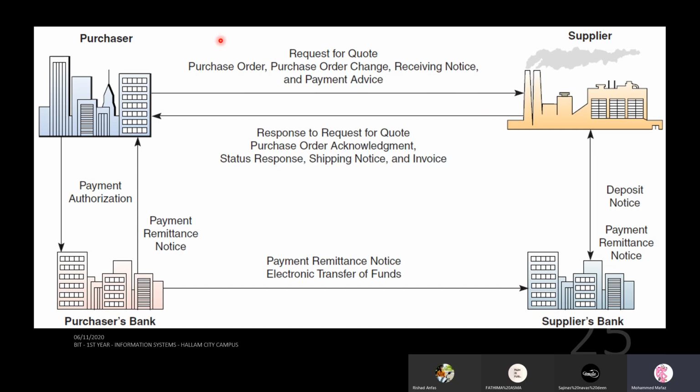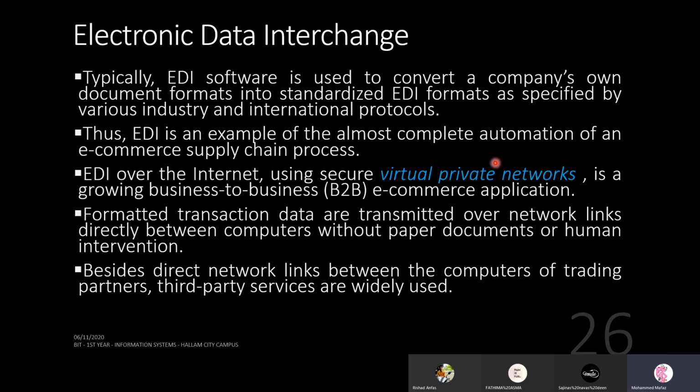So they use virtual private networks, where securely a purchaser can connect to the supplier and the supplier can connect to the purchaser. So that secure network is called a virtual private network. It's like a LAN within a WAN. To put it in different words, you have the wide area network called the internet, and you have a private LAN, local area kind of.